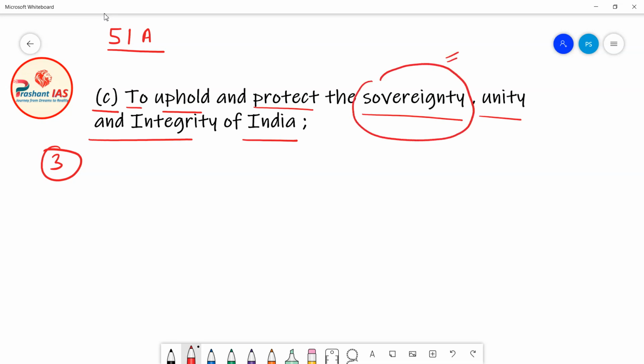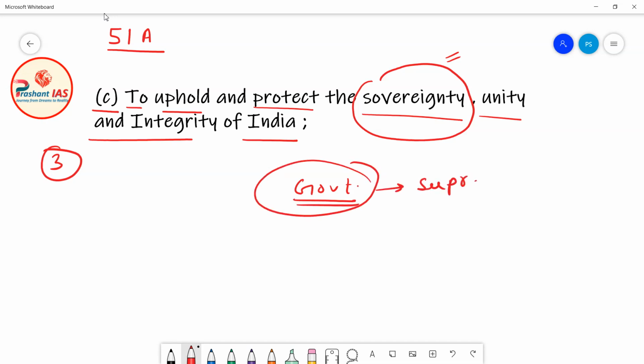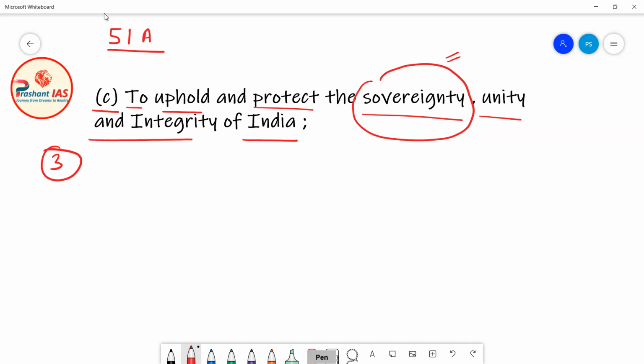Now what is the meaning of sovereignty? In the previous classes, I have explained the meaning of sovereignty in a very detailed manner. Sovereignty basically means that the government of the country is independent and supreme, and is independent in its decision making internally as well as externally. No internal power or external power can interfere in the decision making of the government of India. So it is our duty to protect the sovereignty of the country.